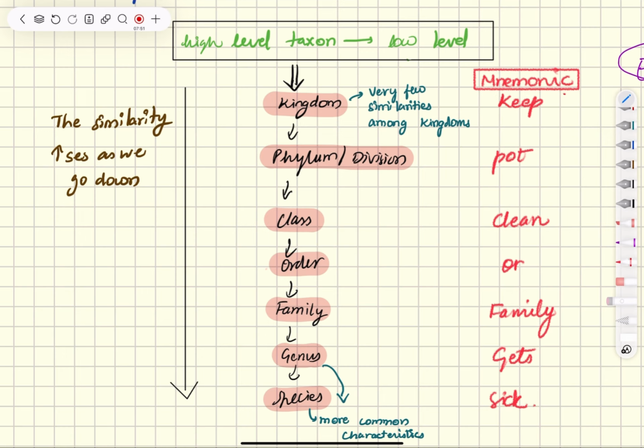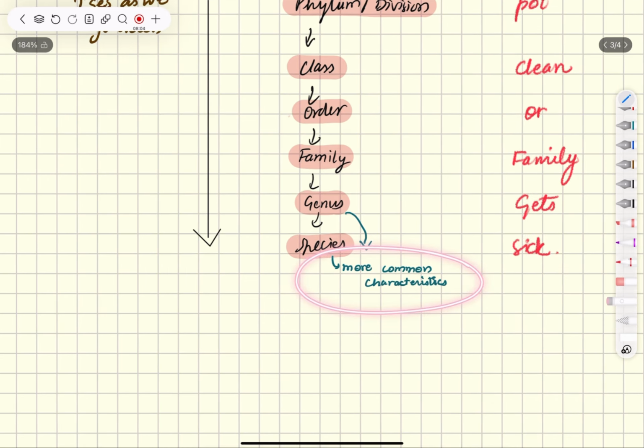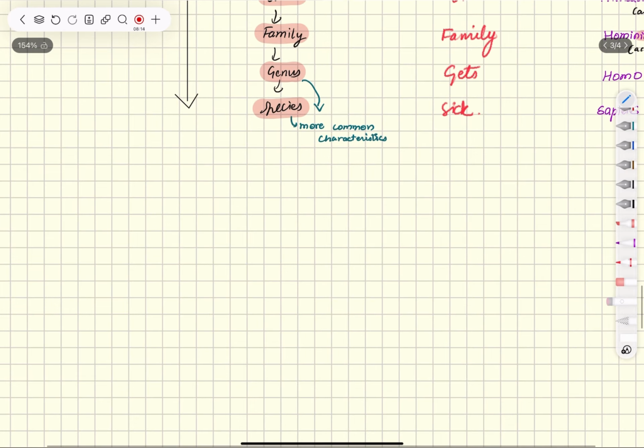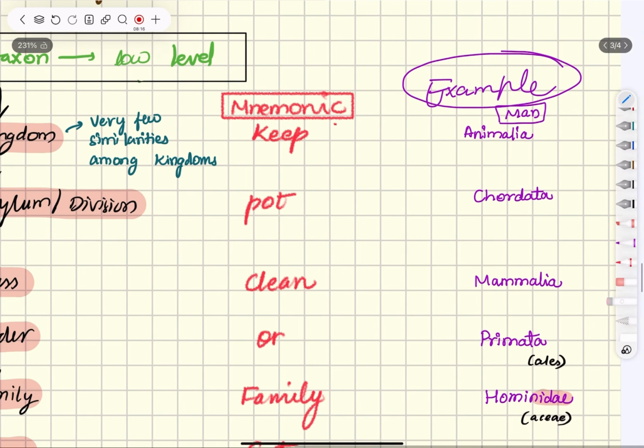And the mnemonic to remember these levels is Keep Pot Clean Or Family Gets Sick. K for kingdom, P phylum, C class, order, family, genus, and species. Remember this point. As we go down from kingdom to species, the similarities between the organisms increase.